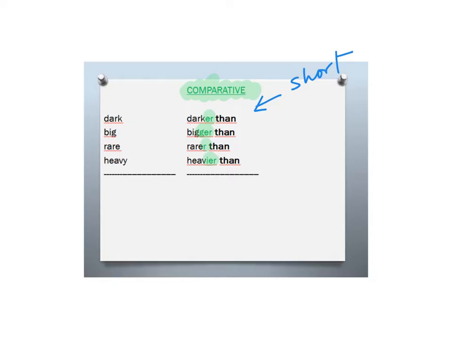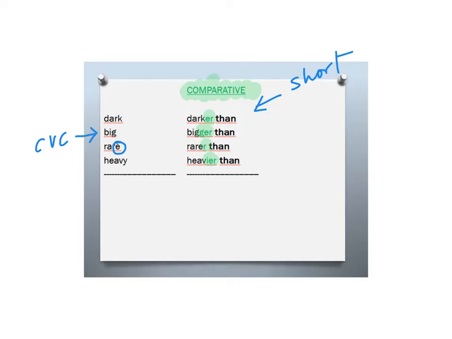To make the comparative form of short adjectives, we add er to the adjective and than. If the adjective is one syllable and ends in consonant, vowel, consonant, then we double the consonant and add er plus than.